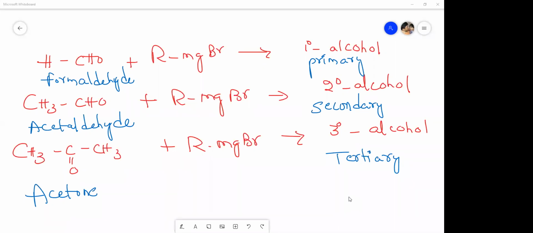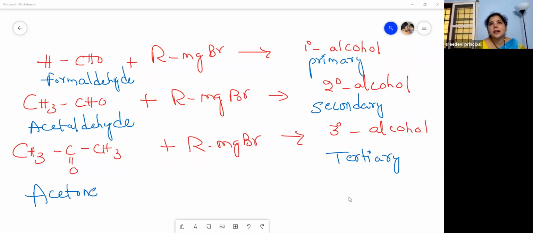Compounds which contain oxygen along with carbon and hydrogen are divided into different types. Among them, alcohols is the first one. In my next session, I'm going to complete the large-scale preparations of alcohols, properties of alcohols, and then we have to move to phenols, aromatic alcohols, and then we will move to ethers. So by then, this topic will be completed, ma'am.